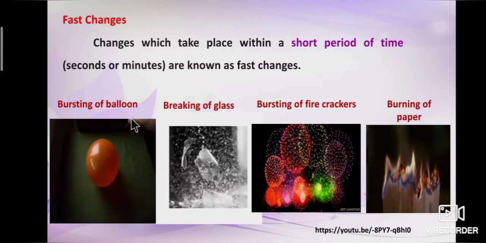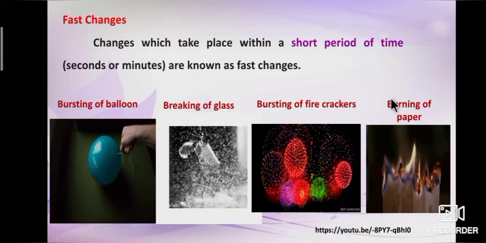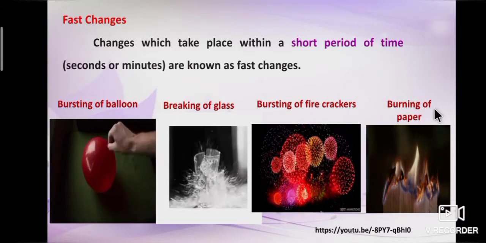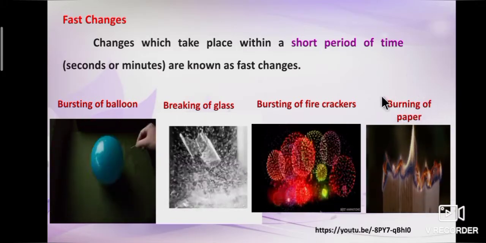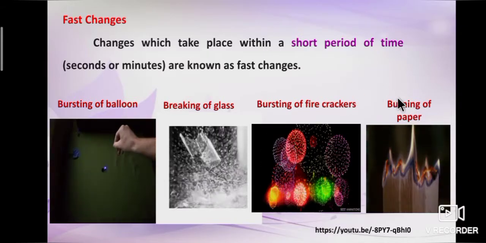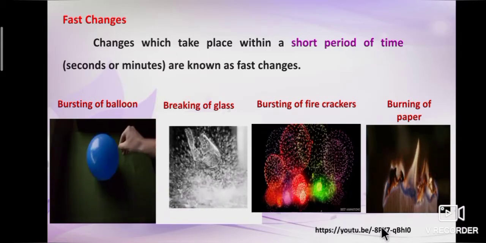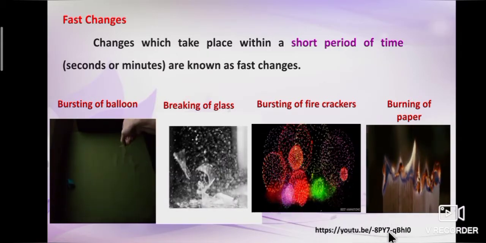Examples: bursting of balloon, breaking of glass, bursting of firecrackers, burning of paper. They take place in a short period of time, so these are fast changes. To know more details about slow and fast changes, see the link below.